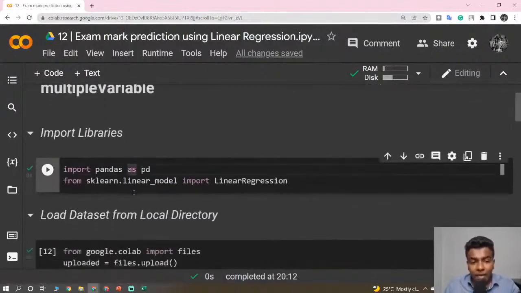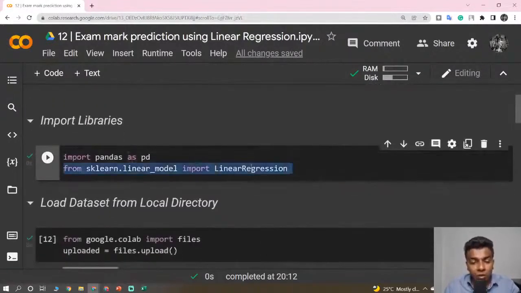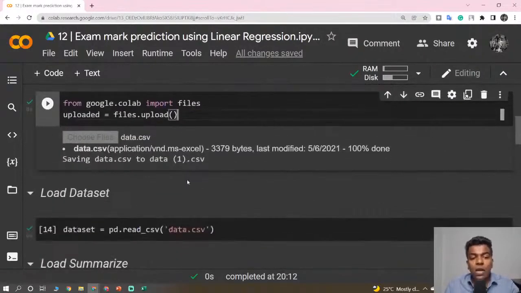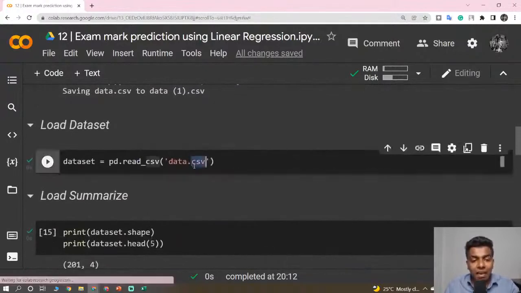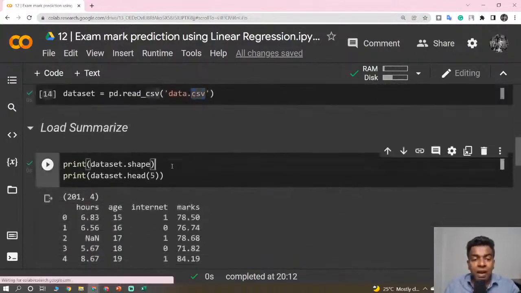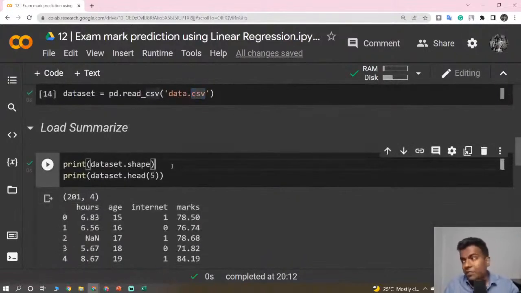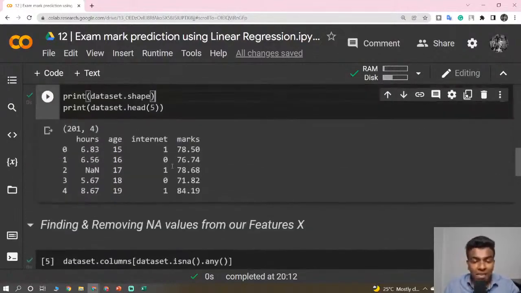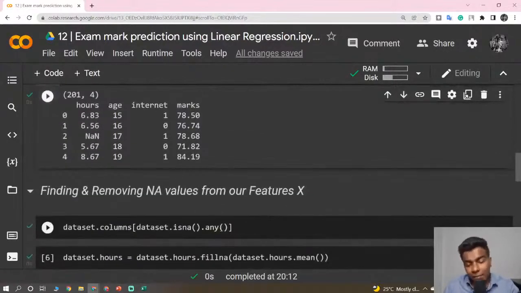We have loaded a library, the pandas library, and the algorithm which we are going to use is linear regression. We have uploaded a data set into an online notebook, and we have loaded it into a single variable called dataset by using the pandas library. We have loaded and summarized our data set, and we got the complete overall information about it. Then we are going to start identifying whether not available values are present in the data set or not.